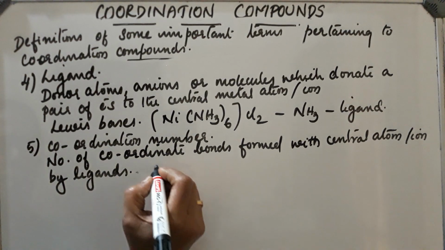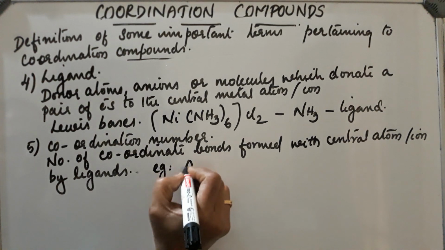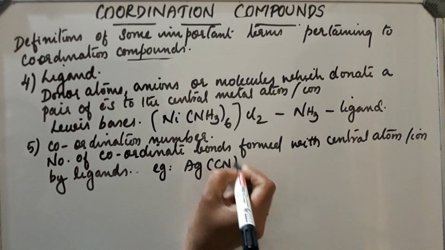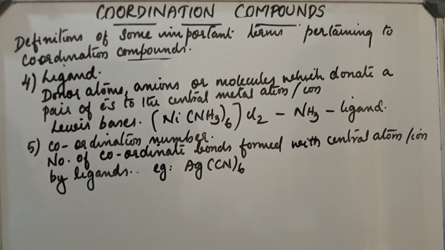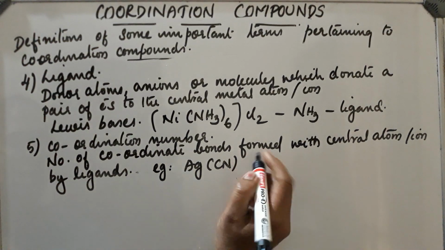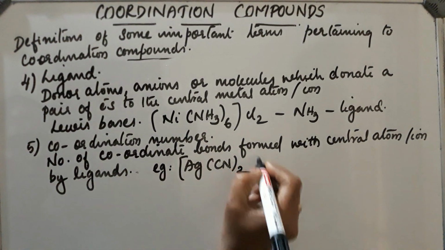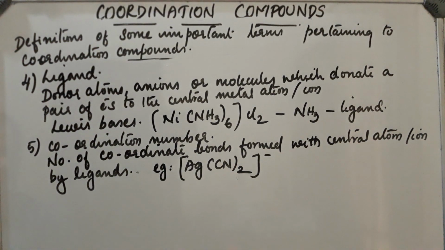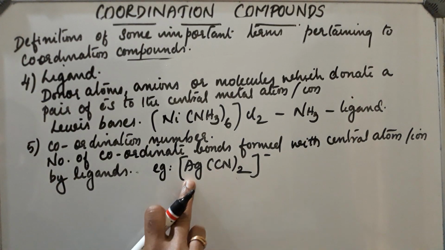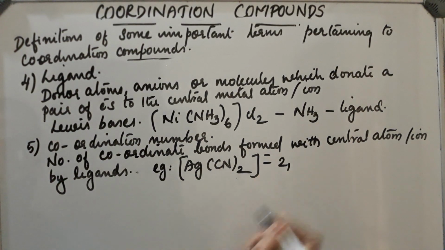Let's take a few examples: [Ag(CN)2]-. Here, what will be the coordination number? 2 ligands are attached, so the coordination number is 2.